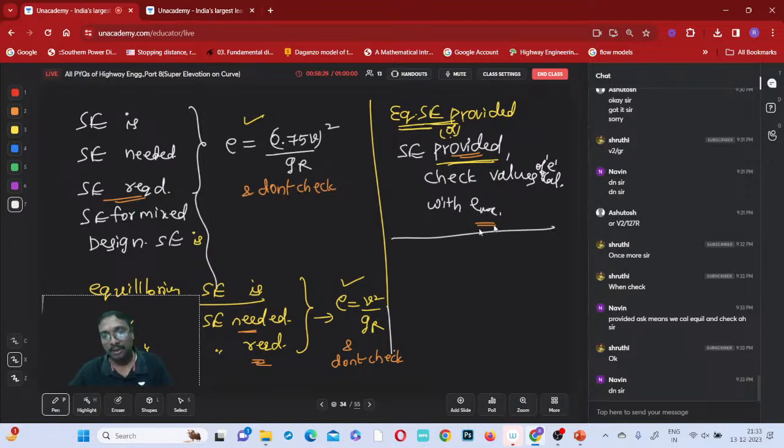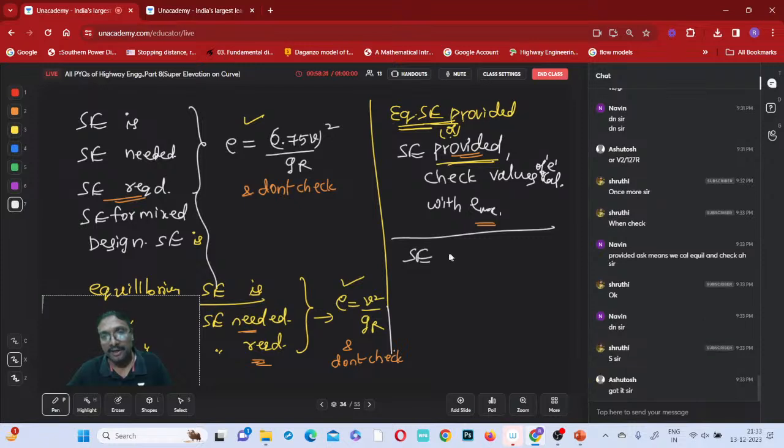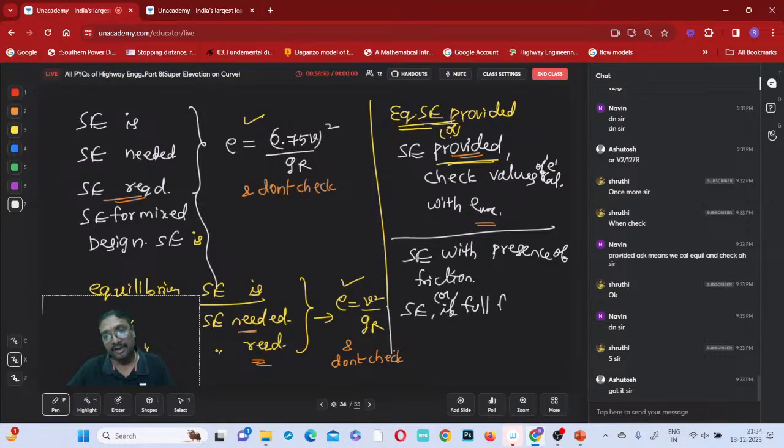Now, super elevation with presence of friction, or super elevation if full friction is developed, like that they will mention.